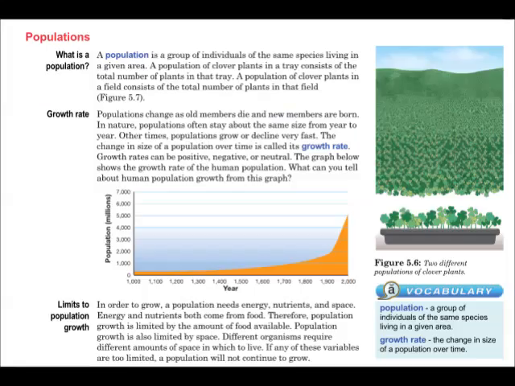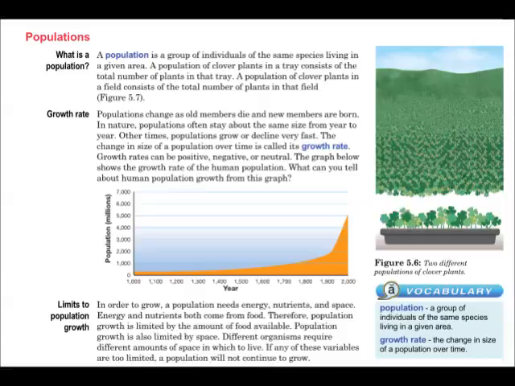Populations. A population is a group of individuals of the same species living in a given area. A population of clover plants in a tray consists of the total number of plants in that tray. A population of clover plants in a field consists of the total number of plants in that field. Populations change as old members die and new members are born. In nature, populations often stay about the same size from year to year. Other times, populations grow or decline very fast.